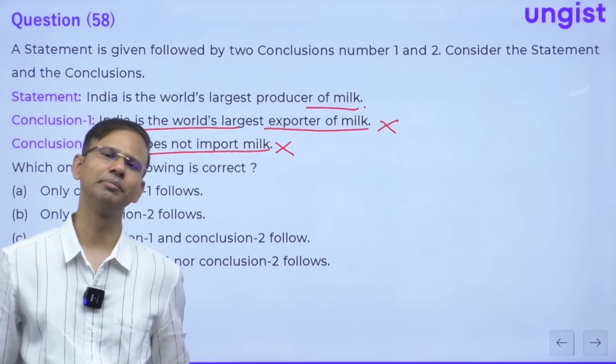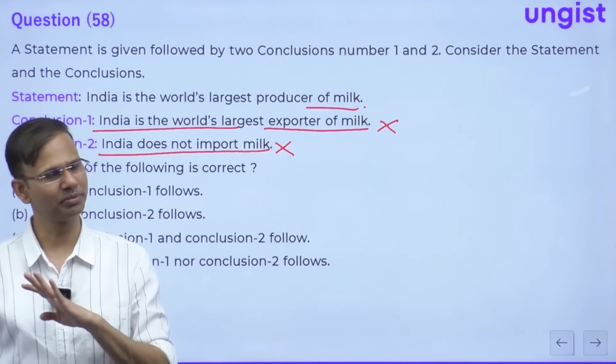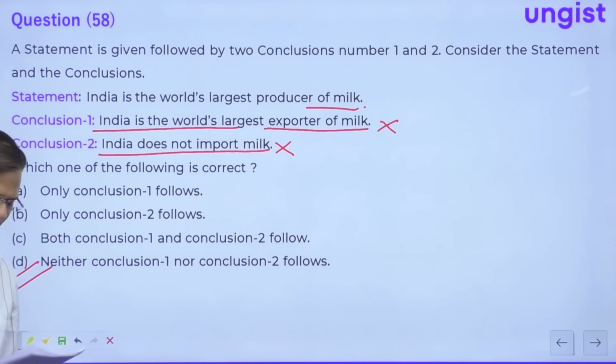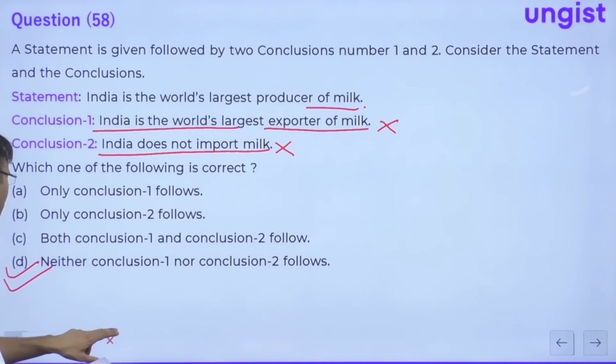Either India exports the milk or India imports the milk. It is not being said in the question. So that's why you should not use this information. So the answer is D, neither 1 nor 2. Correct everybody? Okay. Now let's move to the next question.